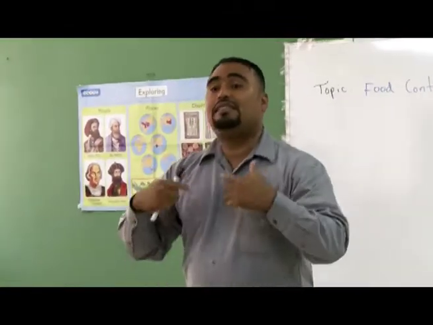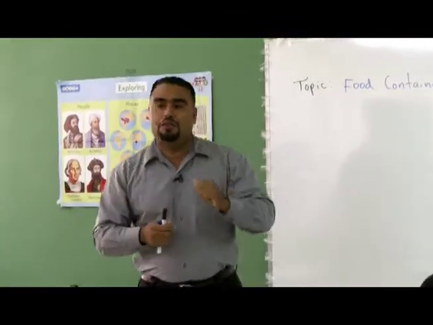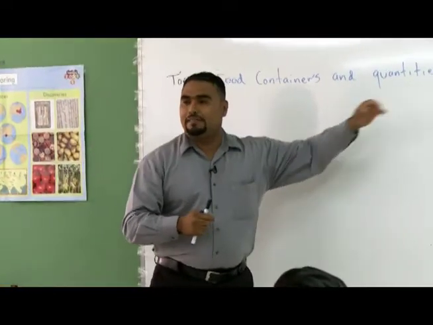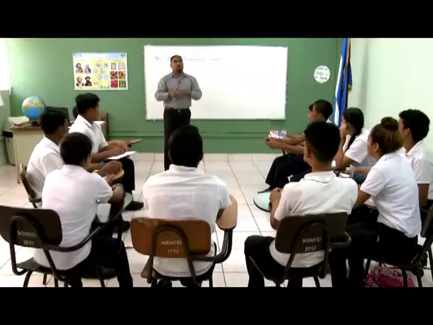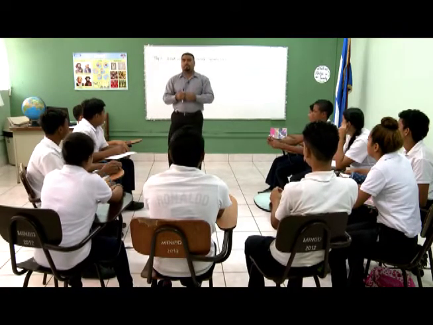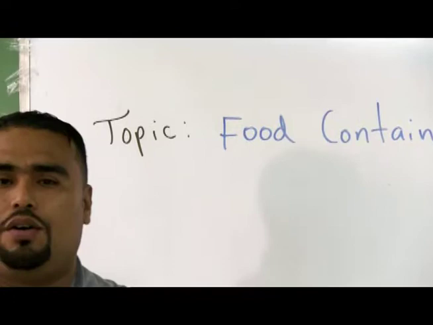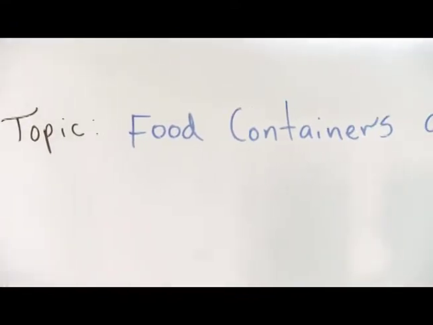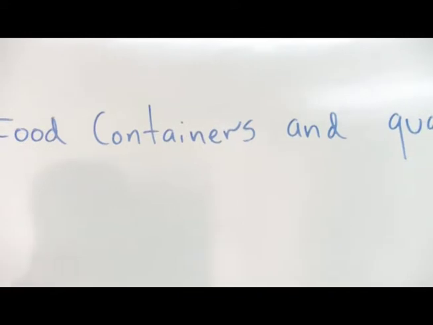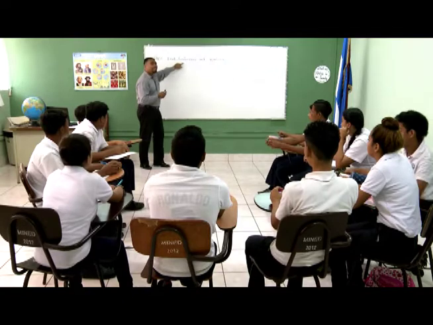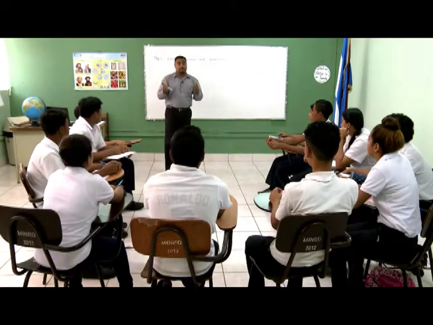Okay, today we have a different topic, also regarding food. Repeat after me. Food containers and quantities. We are going to talk about food containers and quantities. I'm going to show you the pictures about food. We talk about chicken, soup chicken, different kinds of food. Today we are going to talk about some food, but also about containers, envases, and quantities, cantidades. That's our class for today.